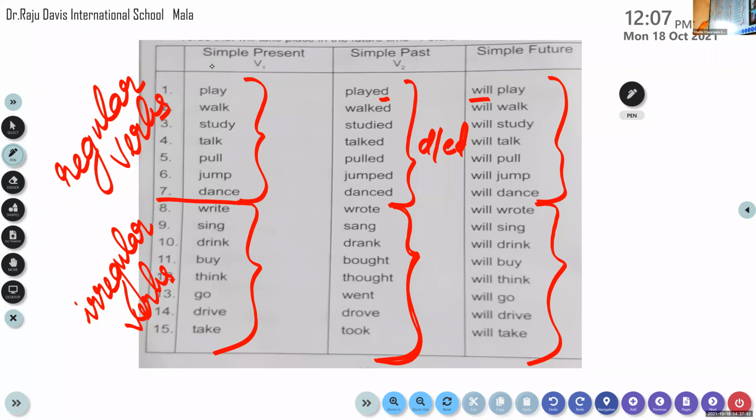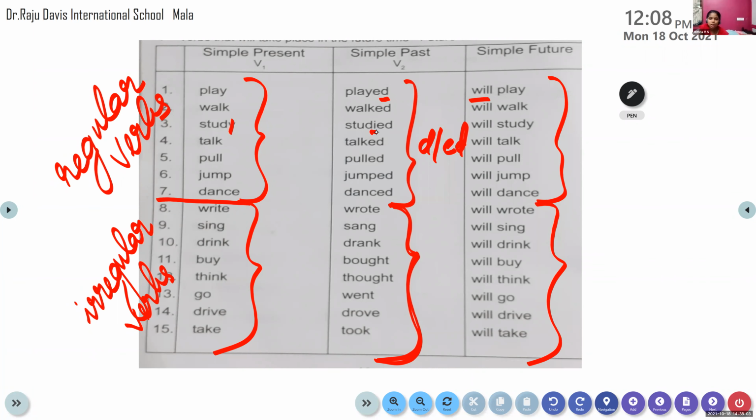What we have to do is identify the verb and also learn the past tense form of it. Okay, so here, play, the past tense is played. Walk, walked. Study, studied. Here we have changed the Y into I and added ED to it. Talk, talked. Pull, pulled. Jump, jumped.